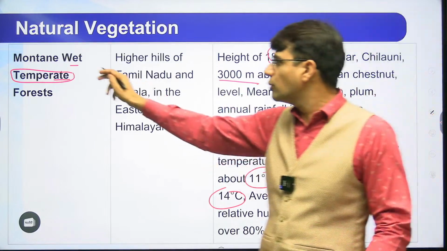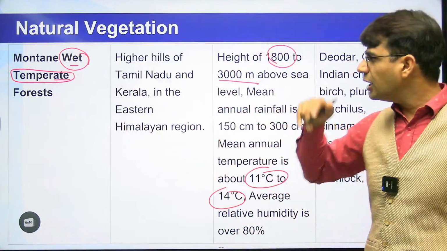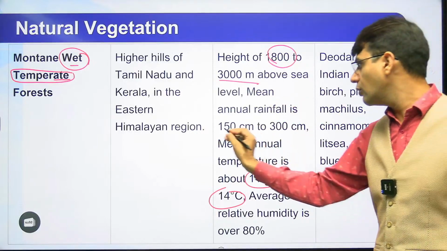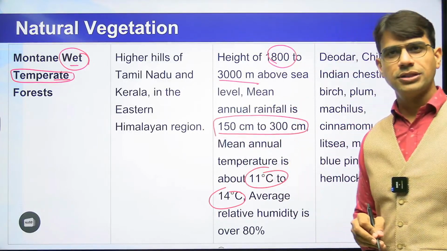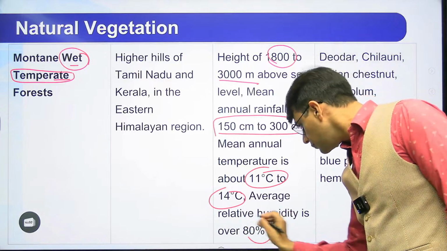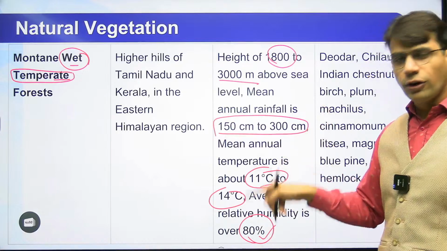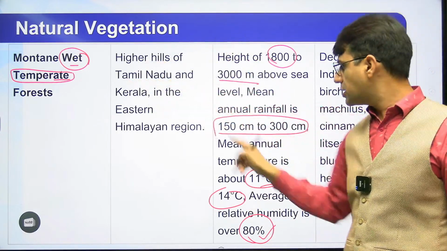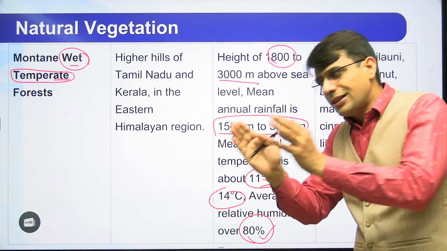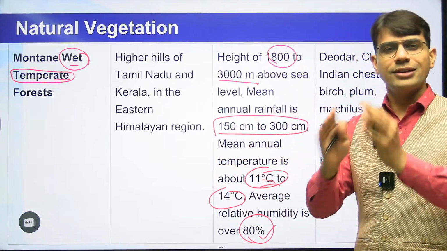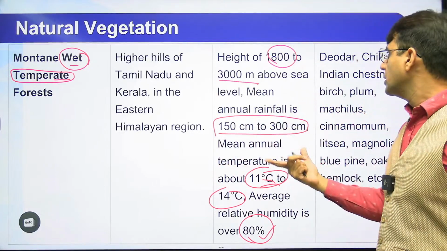Now, as there is a decrease in temperature, the humidity is going to be very high. And even we are using the word wet. So, obviously, rainfall तो यहाँ पे ठीक ठाक होना ही चाहिए. So rainfall will be 150 to 300 centimeter. Humidity will be 80%, rainfall will be high, and because I am using the word temperate, temperature will be from 11 degrees Celsius to 14 degrees Celsius. 11 से 14 डिग्री सेल्सियस टेम्परेचर यहाँ पे आपको देखने को मिल जाता है.